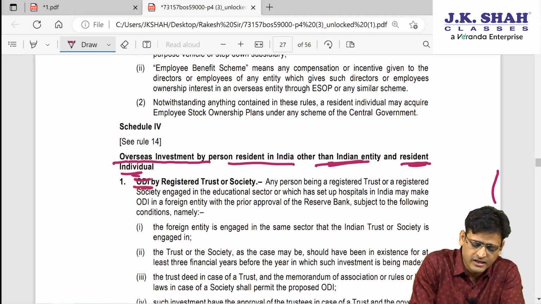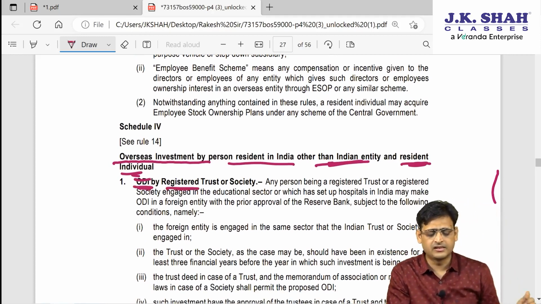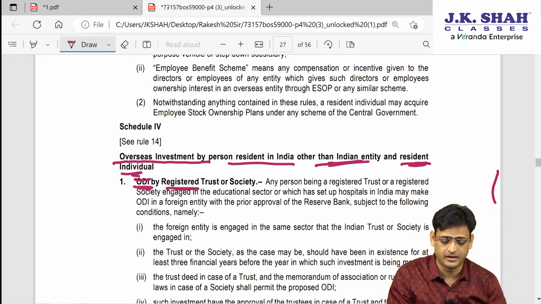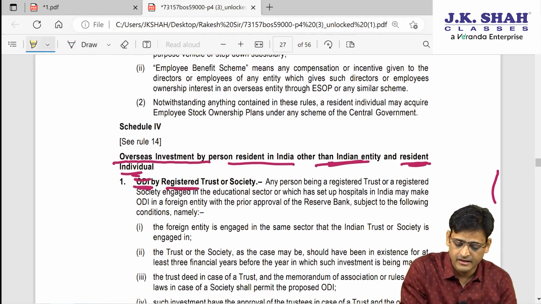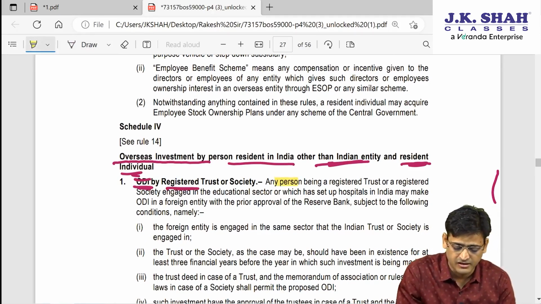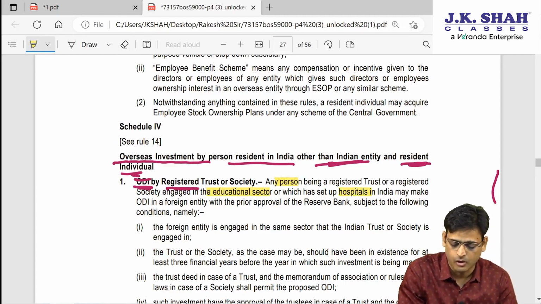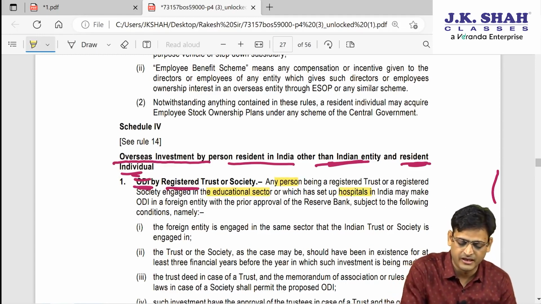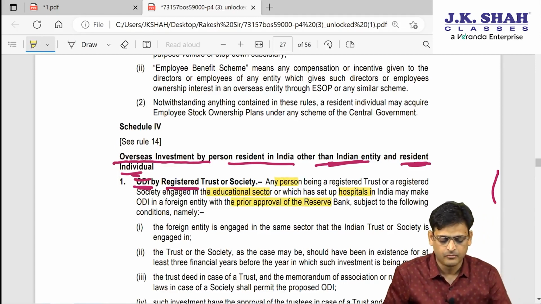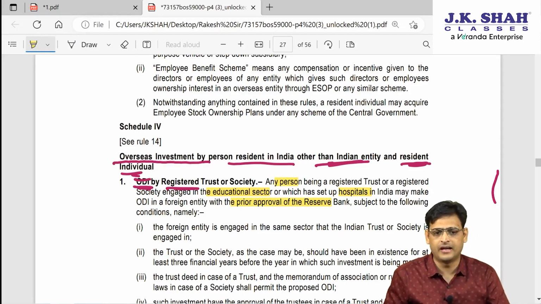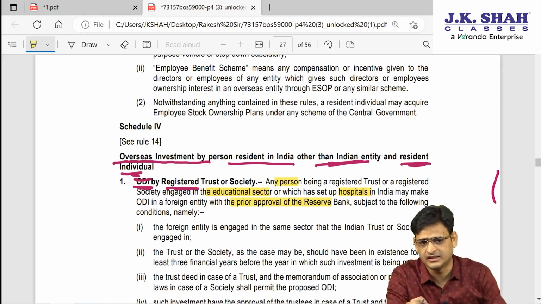So what they are saying is that if ODI is made by a registered trust or society, can they do it? Yes. But the registered trust should be engaged in either the educational sector or hospital. And when they do it, they need prior approval of RBI. Along with that, there are certain conditions they have to fulfill.